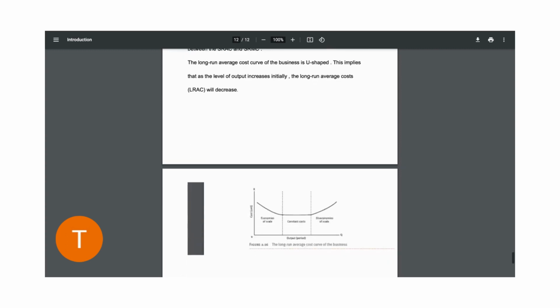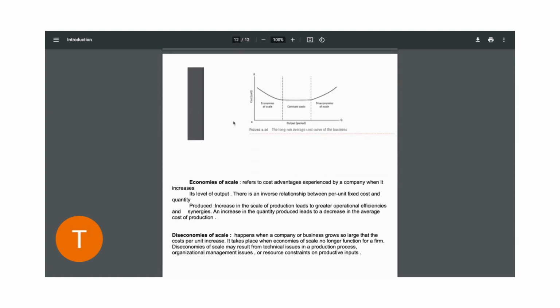So we are actually going to see it in this diagram. So as you can see at this point, right, as we move down along this line, you can actually see that the quantity on the output is increasing, right? However, the costs are actually reducing, right? Now, what does this mean? The more a business produces, the less costs it actually incurs, right? This is your economies of scale. So, economies of scale basically refer to cost advantages that are experienced by a company when it increases its level of output. So, there is actually an inverse relationship between the per unit fixed cost and the quantity produced, right?